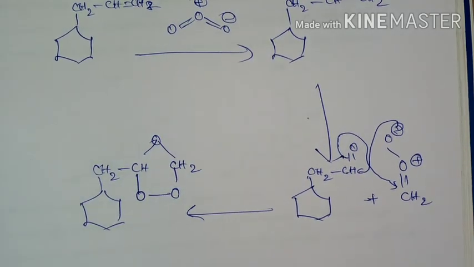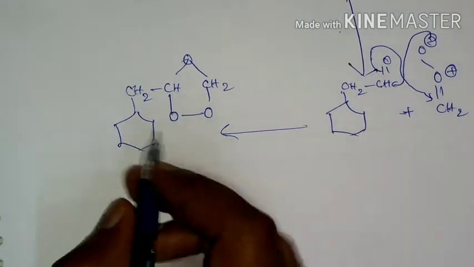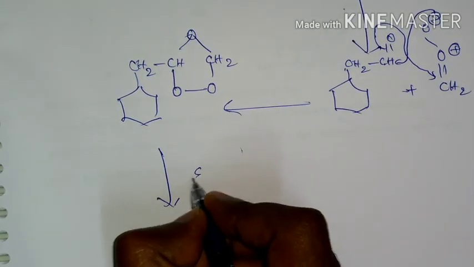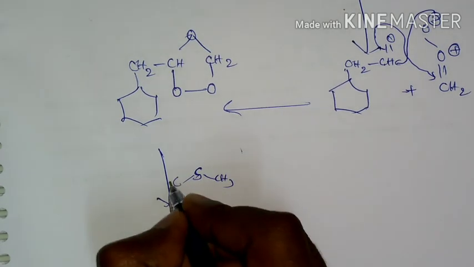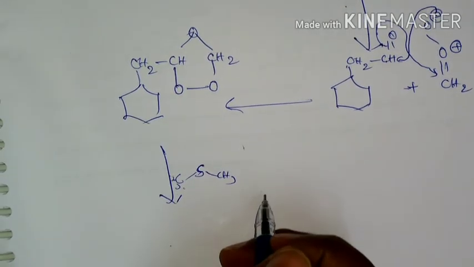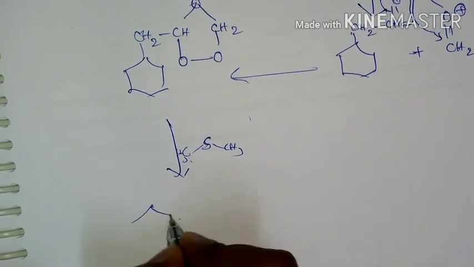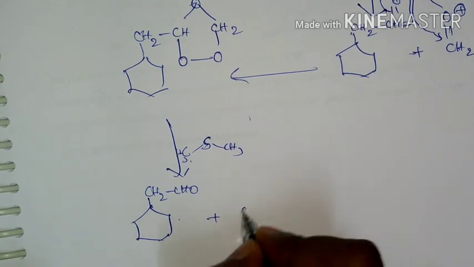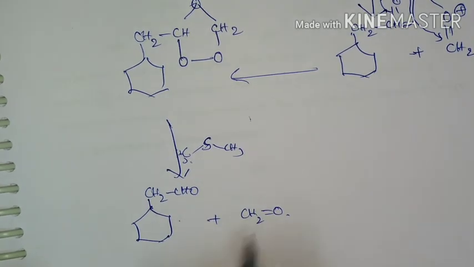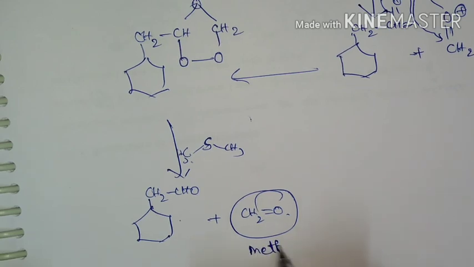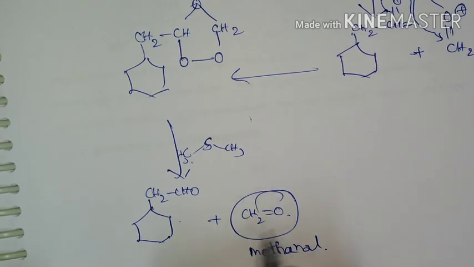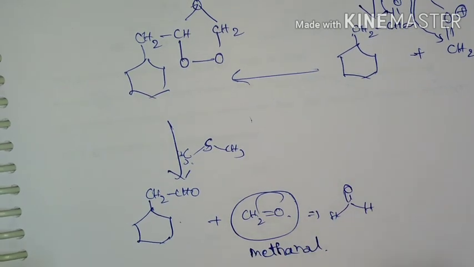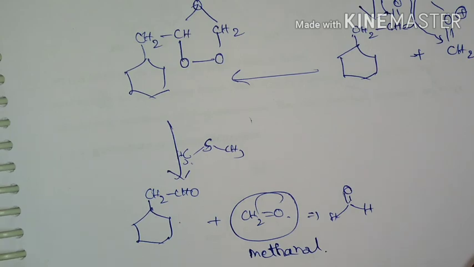This is cleaved in presence of dimethyl sulfide, and it is going to form two products, that is CH2CHO plus CH2O. So this is the structure. The common name we can call it is formaldehyde.